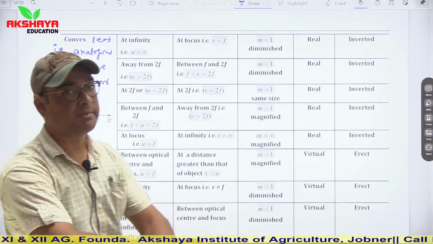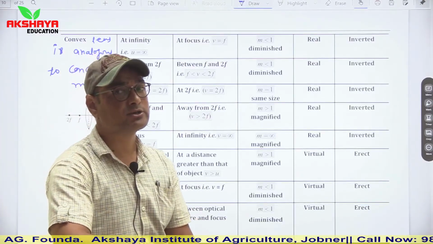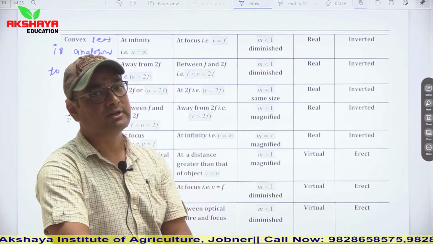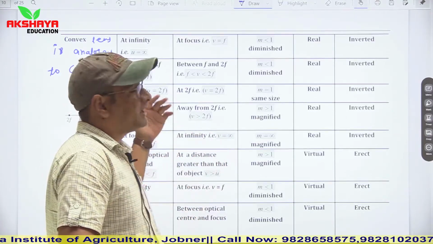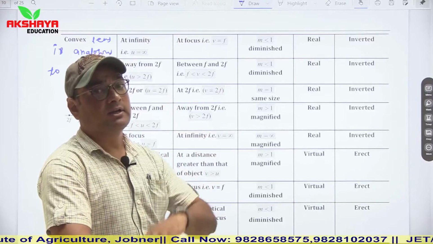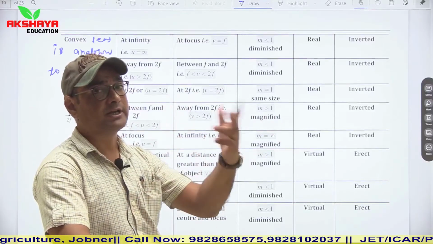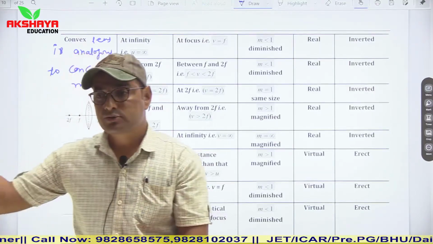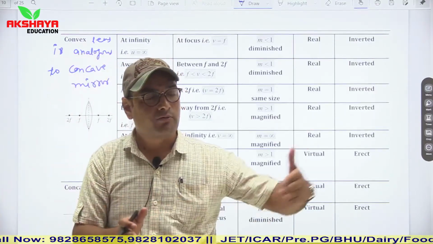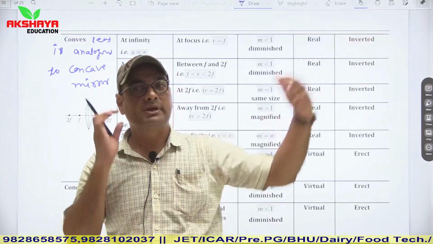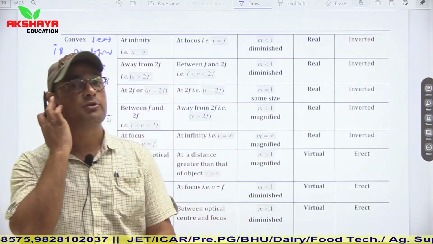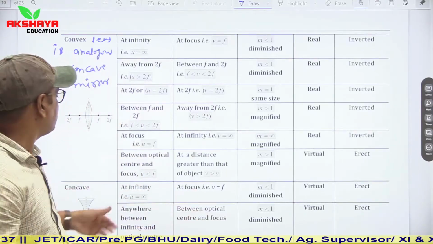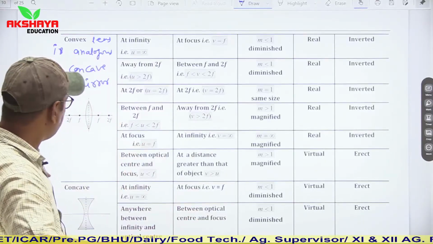But keep in mind one thing. In case of a mirror, center of curvature and focus all reside on one side, while in case of a lens, there are two centers of curvature, two radii of curvature and two focuses. Whenever the object comes towards the lens, the image will move away from the lens, in the opposite direction, in case of real image, and in case of virtual image, the image will be towards the object. Here these cases are explained.